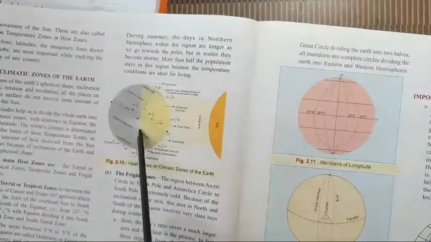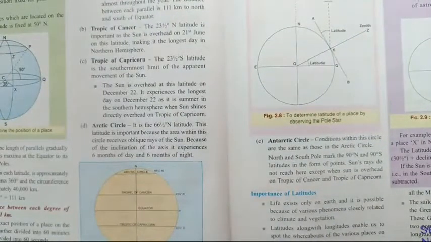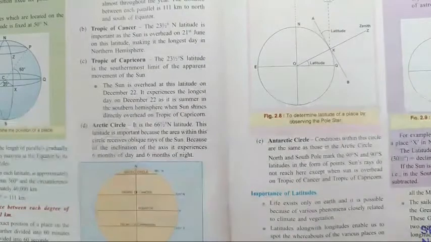and it also revolves around the sun. This is why we experience seasons. And this is why you find different latitudes with different climates. For example, on the equator you will see the equatorial type of climate. In India, we experience a tropical type of climate, that is the tropical monsoon type of climate. In some places, a desert type of climate, in deserts you will find.